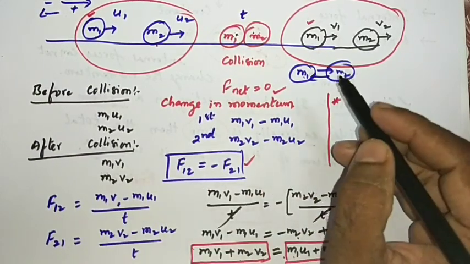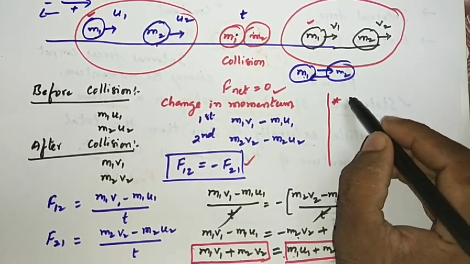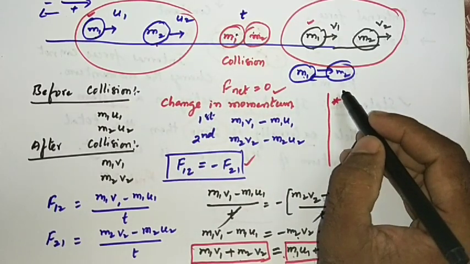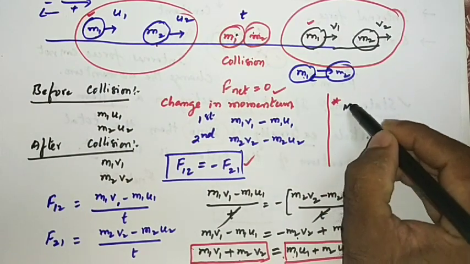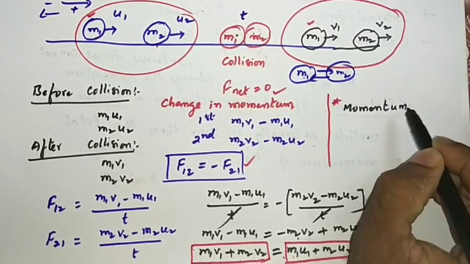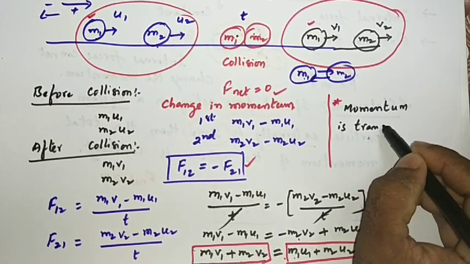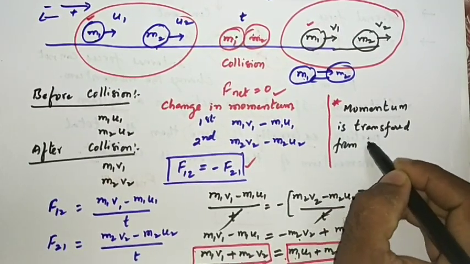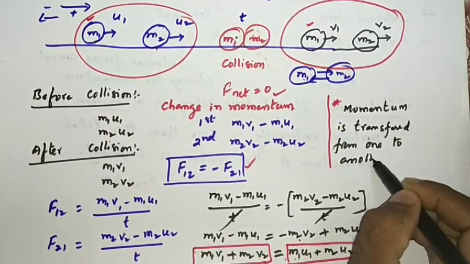But you observe carefully, in this situation the momentum of the individual bodies has changed. Momentum is transferred, simply, from one body to another body.